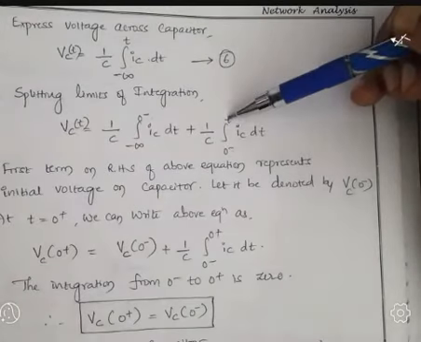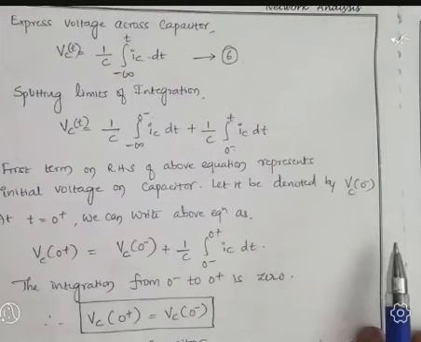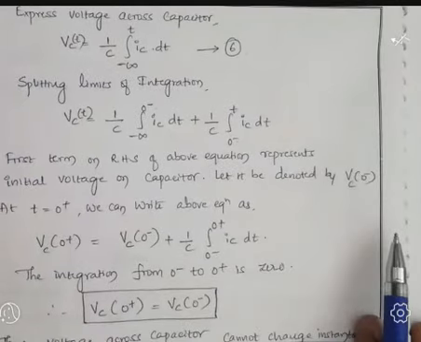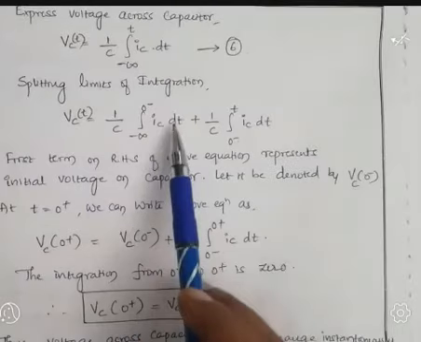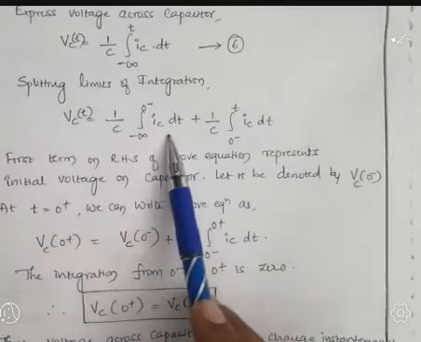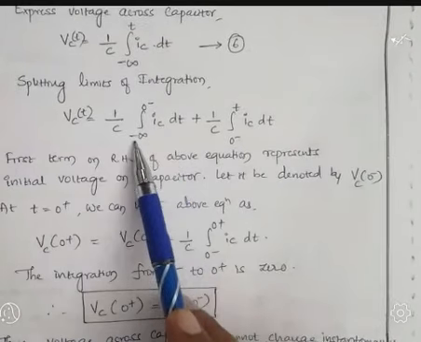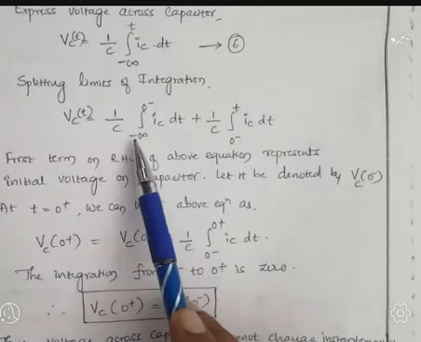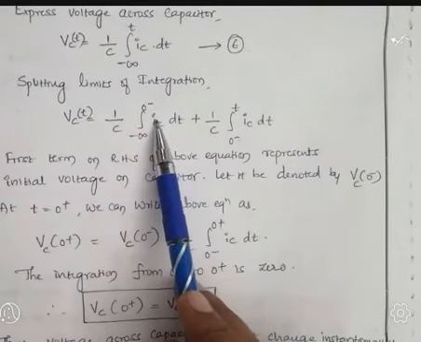Similar to what we discussed for the inductor, I apply the same thing for the capacitor. The first term of this RHS equation is the history period, because observe the limits, minus infinity to 0 minus, which is before the switch. The reference time is t equal to 0.